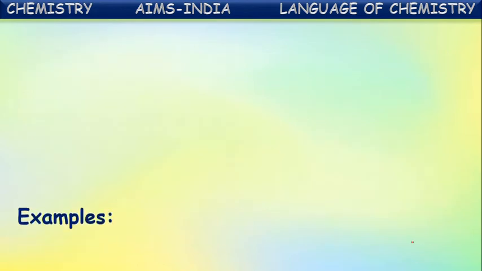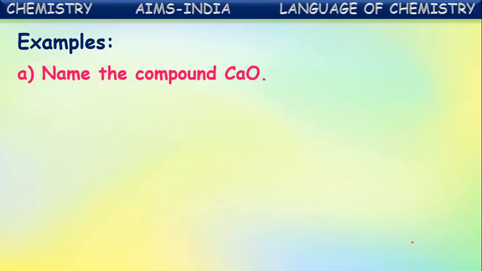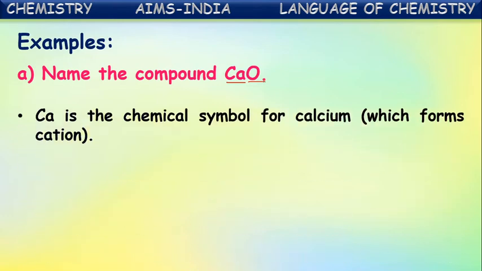Okay, let us see a simple example to understand this easily. Name the compound calcium oxide. Here the metallic ion is calcium, and the non-metallic ion, the anion, is oxygen. First the metallic ion, the cation, is named. Ca is the symbol for calcium, so first we write calcium.